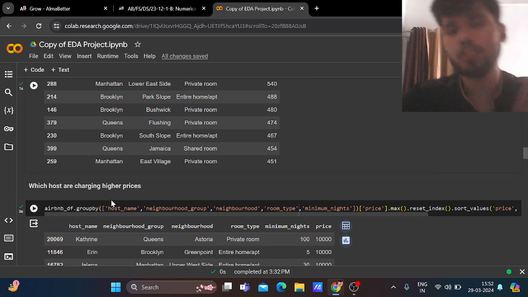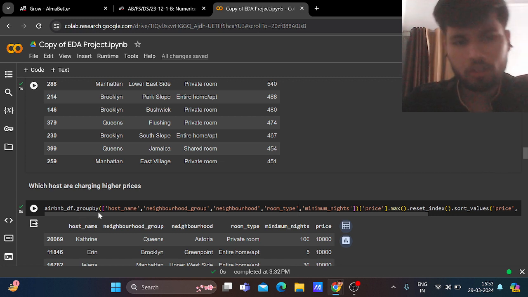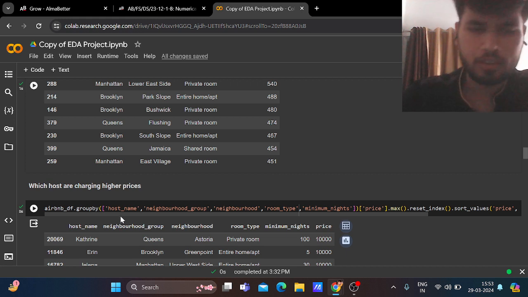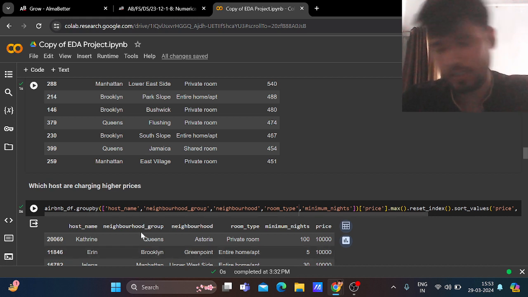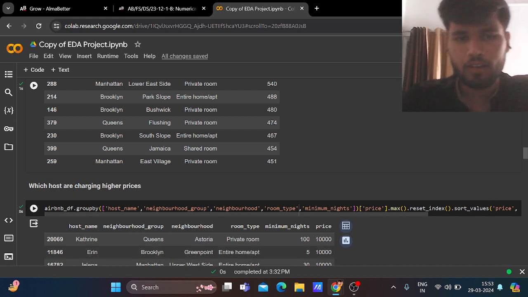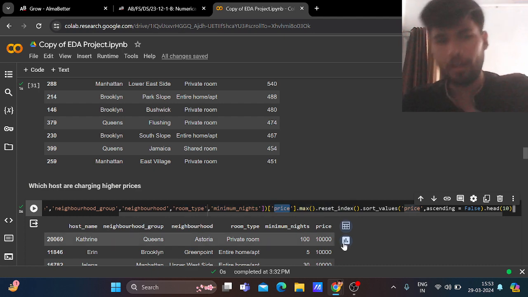Second question is which hosts are charging higher prices? This is the most important question. Those who are charging the higher prices, the customers are not very keen to stay there. So we are grouping the host name, neighborhood group, neighborhood, room type, minimum nights on the basis of price.